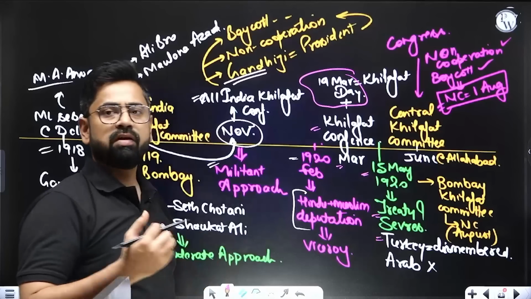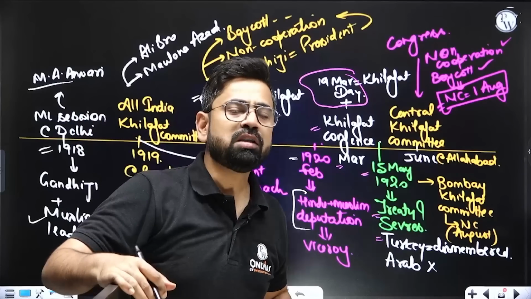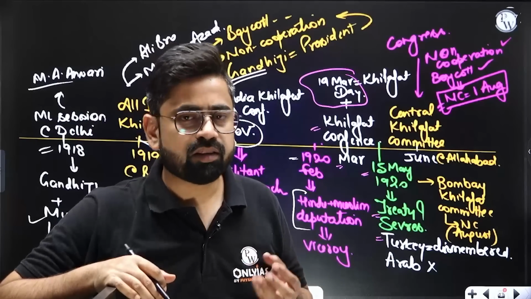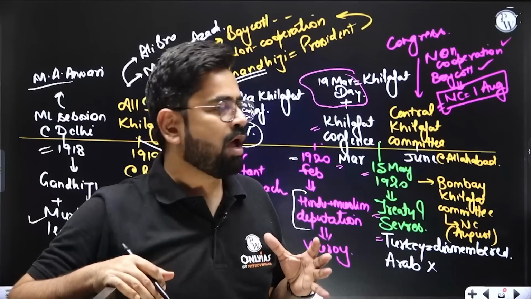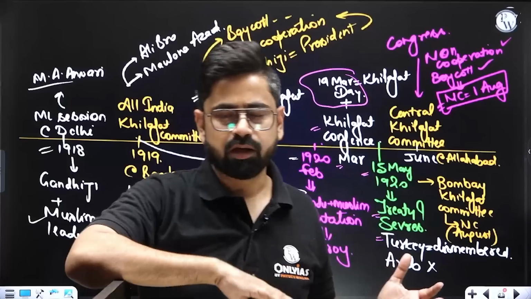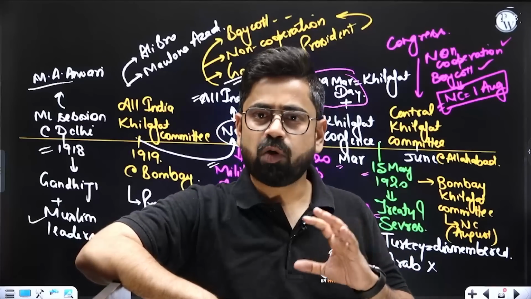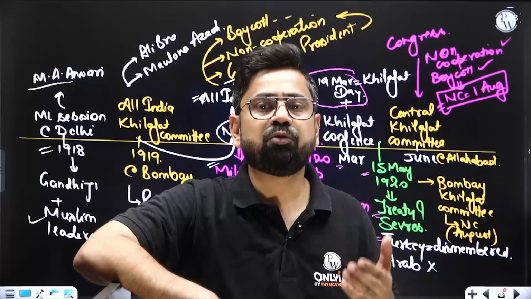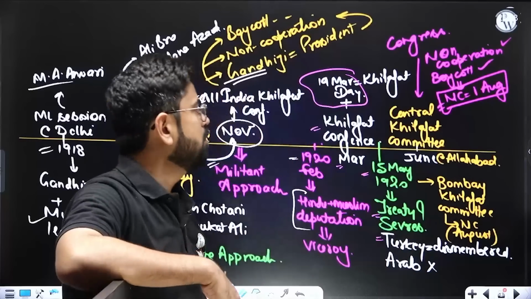Arab was taken away from the caliphate, yes. So what the Muslims were demanding, they could not get. So this is a clear-cut case that they have to go for a non-cooperation movement. Now, there is some apprehension between Congress and the Muslim League. Congress did not want to join the movement on a religious question. So that was the doubt, whether we have to go for it or not, which eventually coincided.